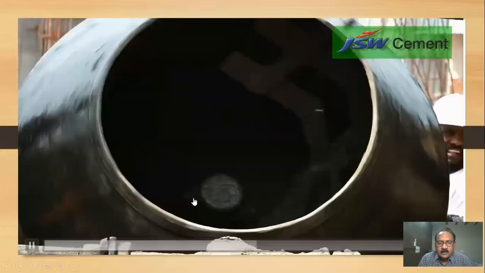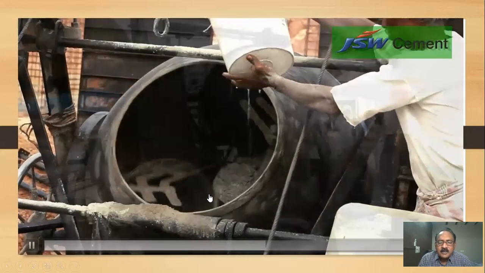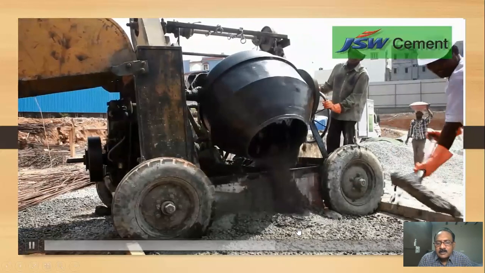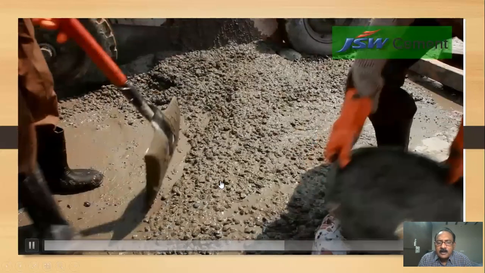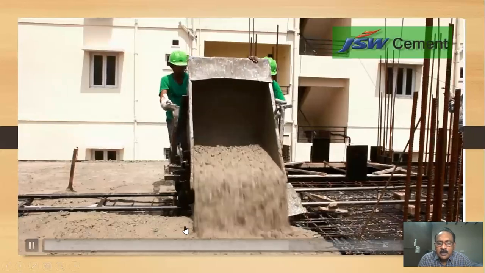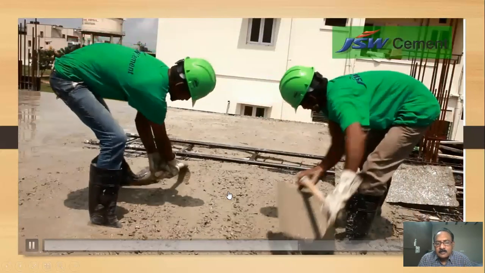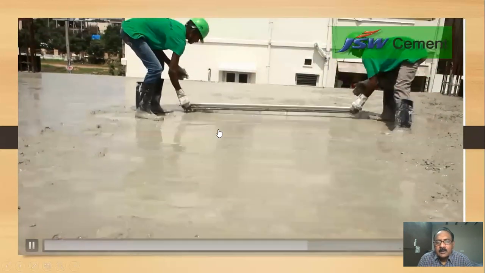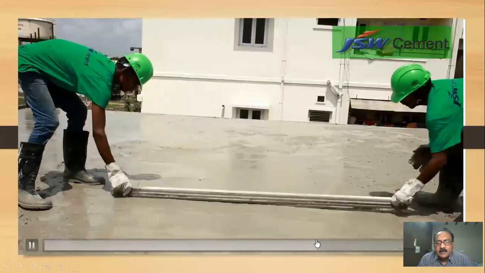See, in this water, if water is more, what will happen? Shrinkage problem will occur, because due to weight, the coarse aggregate settles below in your slab and cement and sand come on the top of your section. This will lead to shrinkage cracks.